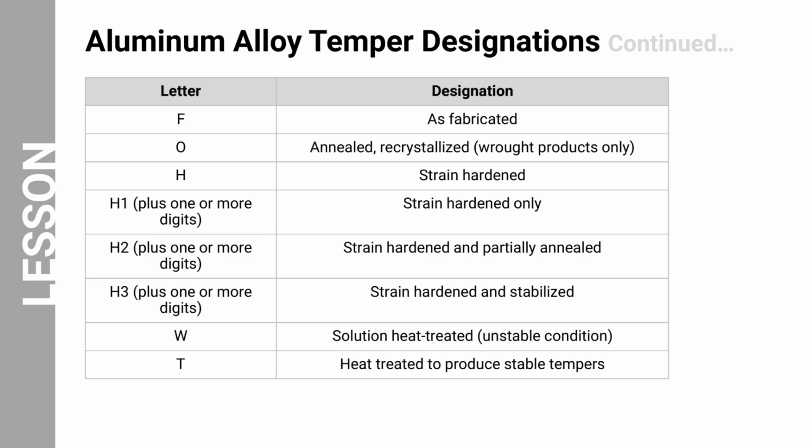Different letters are used to represent different temper conditions of aluminum alloys. The letter F indicates the material is in the as fabricated condition. The letter O indicates the metal has been annealed and recrystallized, which softens the material and improves formability. The letter H represents strain-hardened alloys. Variations such as H1, H2, and H3 indicate different levels of strain hardening and stabilization. The letter W indicates the alloy has been solution heat treated but is in an unstable condition. Finally, the letter T indicates the alloy has been heat treated to produce stable temper conditions that improve strength and durability.